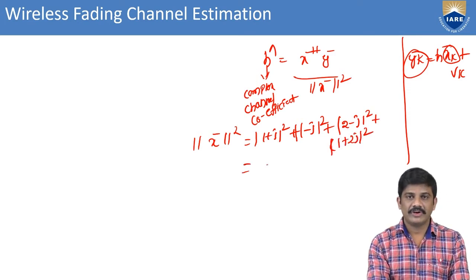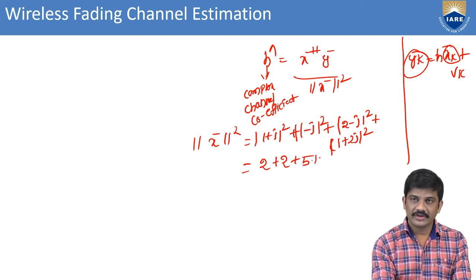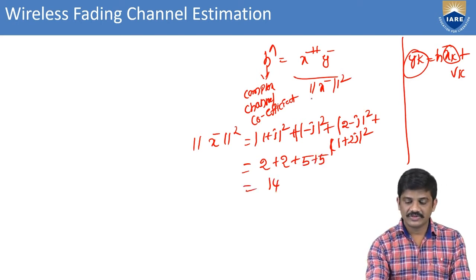When we compute this, we get 2 plus 2 plus 5 plus 5, which is 14.